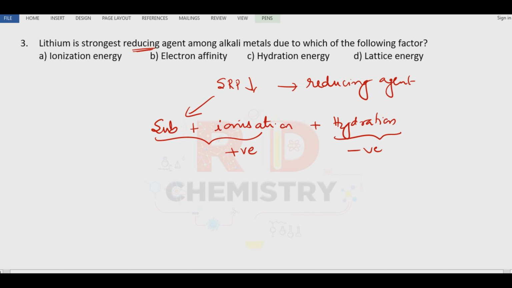So if it is a good reducing agent, it should have a lower SRP value. That means it should predominantly depend on the hydration enthalpy. The answer is option number C, right?